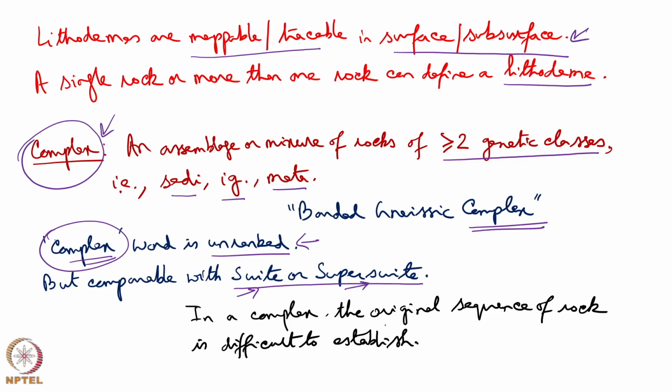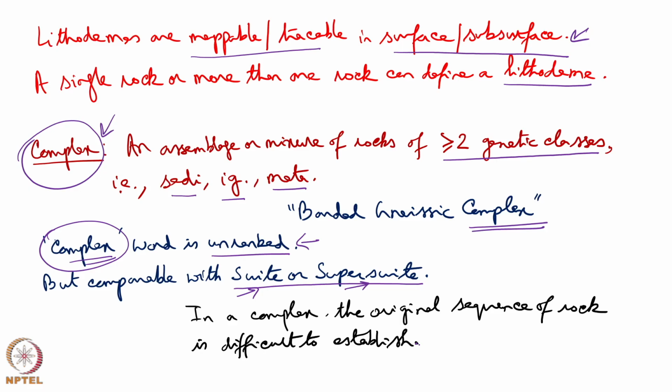In a complex, the original sequence of rock is difficult to establish. For example, the original sequence of rock, the layers etc. might be destroyed, and that can be a suitable case of defining the term complex. But here is an exception. When we say banded gneissic complex, invariably we are indicating that there are layers, bands. Gneiss itself consists of gneissosity.